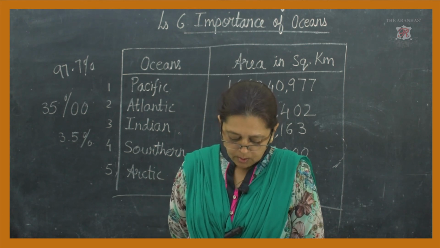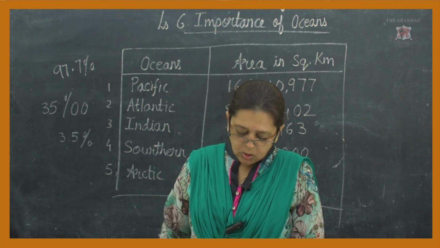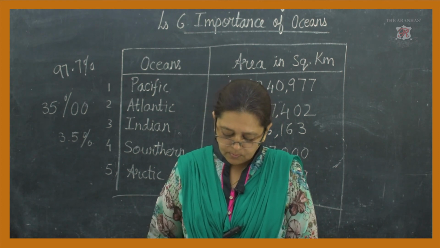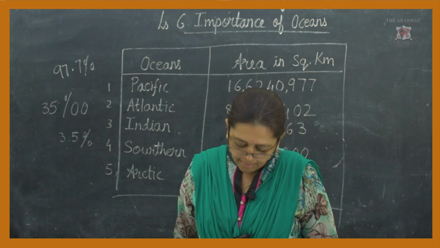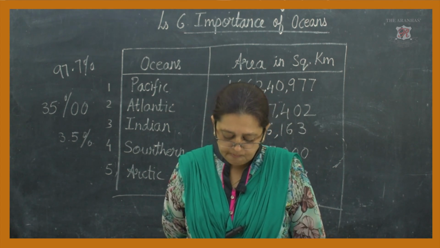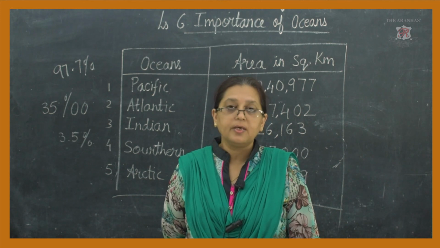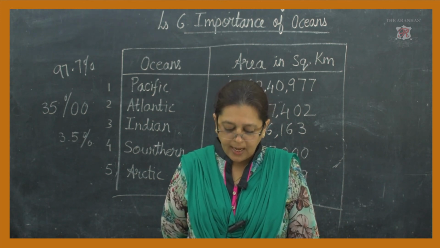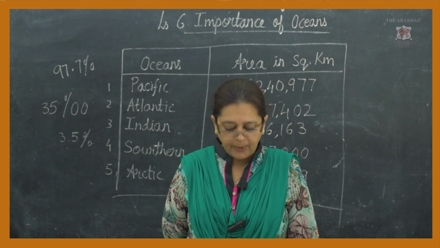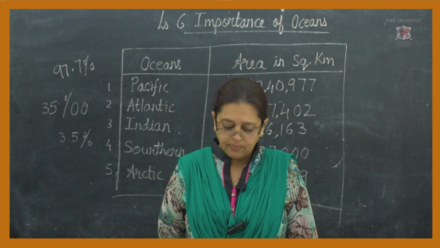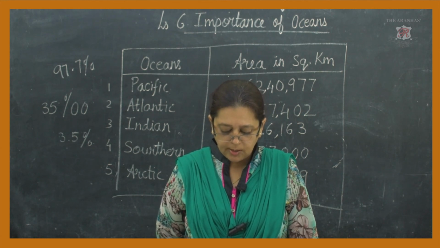Now we obtain salt from the salty waters. From where do we get the salt? We get salt from the salty waters. Salt as a substance is obtained by constructing salt pans in the coastal areas.